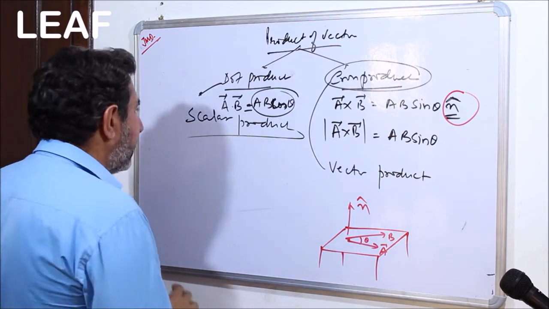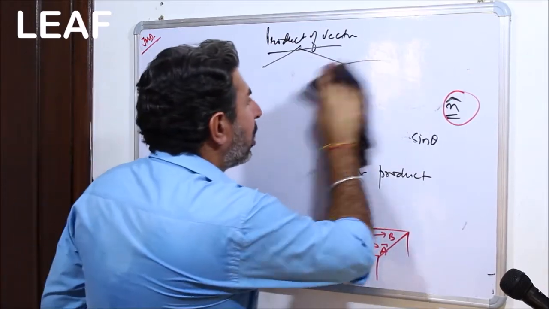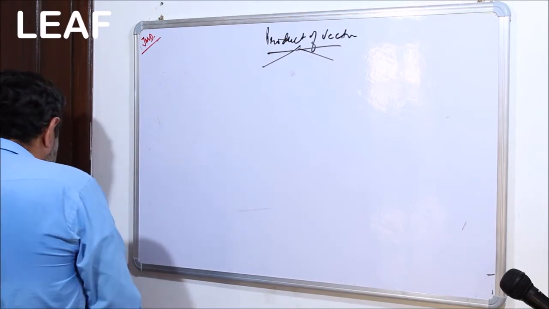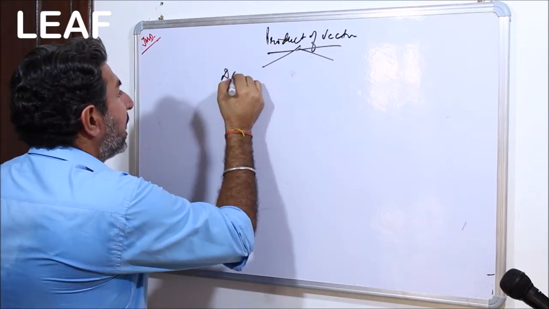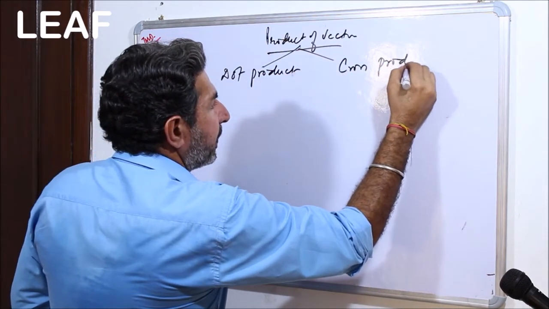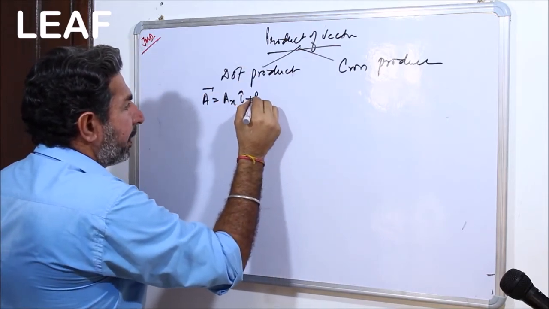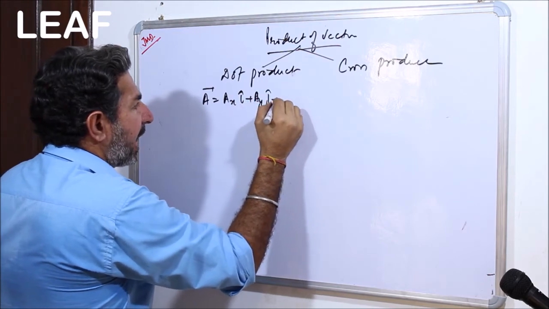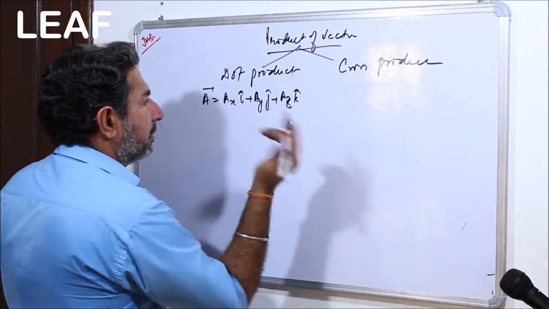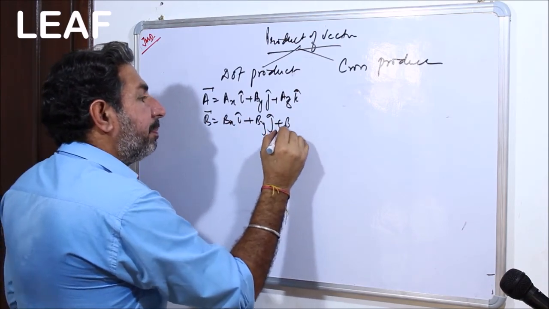And then how exactly we are going to move ahead with the base vectors, that I am going to brief. Let me just wipe it off. Because I need this space, again I am going to write dot product and cross product. It doesn't make any big deal with me. Okay, so say A vector is ax i cap, ay j cap and az k cap, and B vector is bx i cap, by j cap, bz k cap.